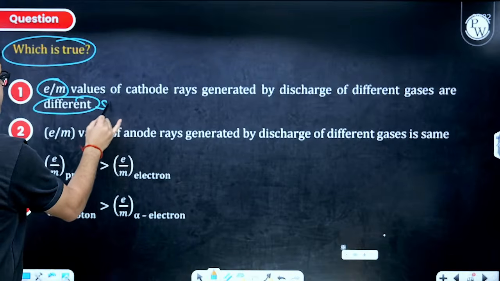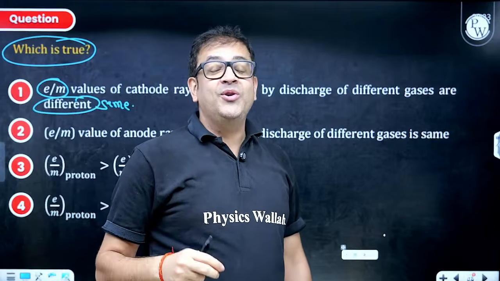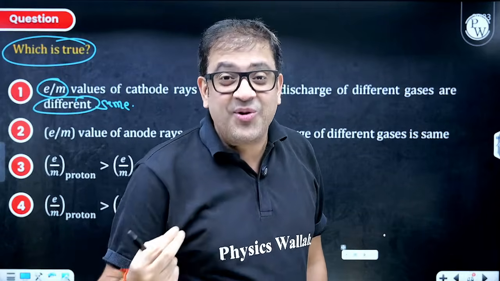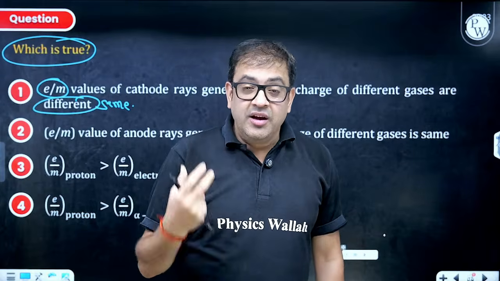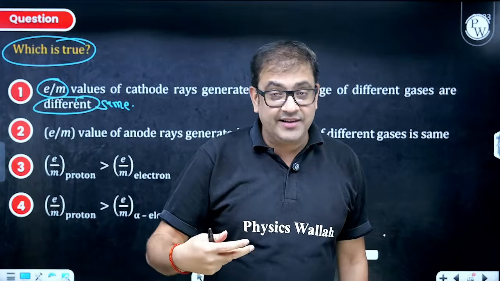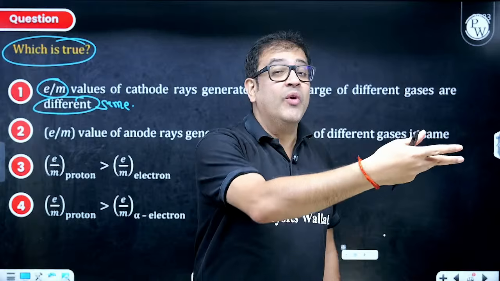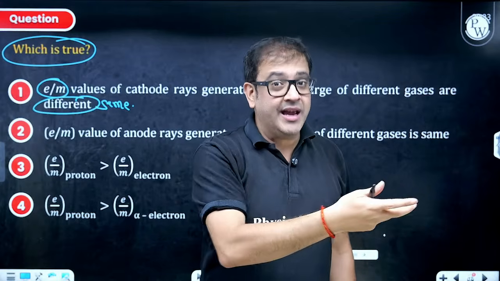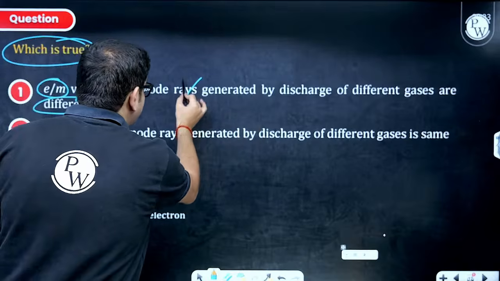No, sir, it is the same, because every gas is going to produce electron, and the electron is just the same particle, which is e. So, even if hydrogen creates electron, it is electron. Even if oxygen creates electron after getting ionized, beta, the electron moving away from cathode towards the anode will have the same charge to mass ratio. So, this is definitely incorrect.